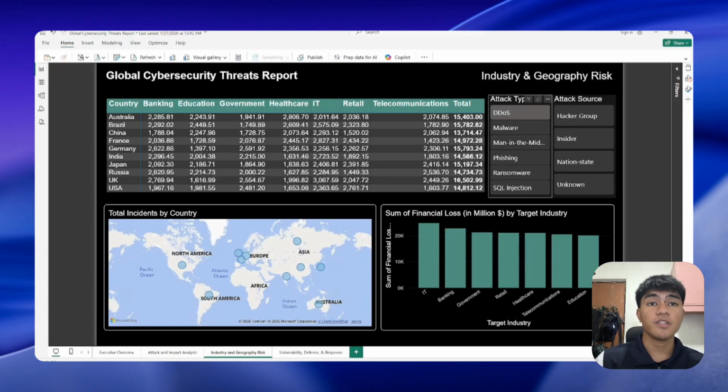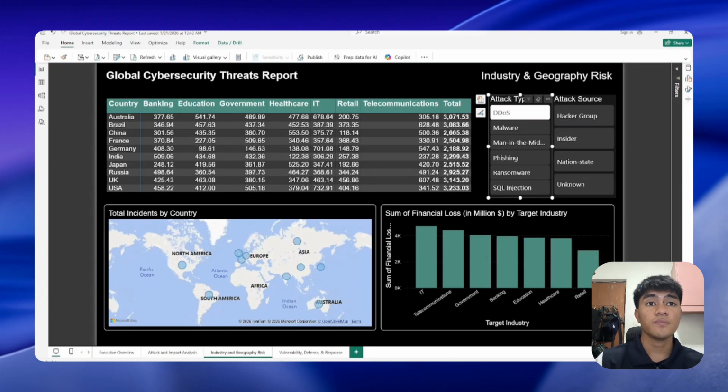So if we filter specific attack types such as DDoS, we'll see that the IT industry had the highest financial loss from DDoS from 2014 to 2024.